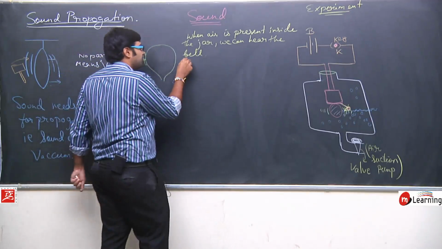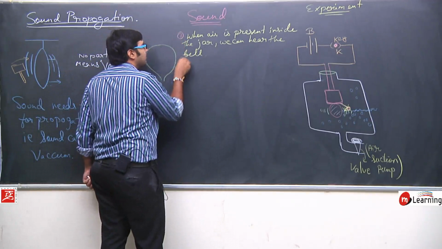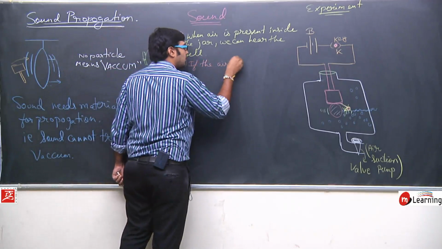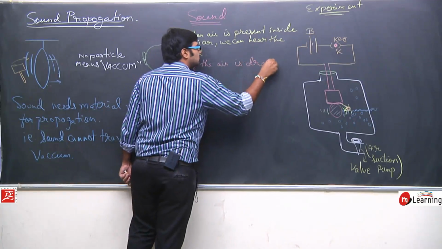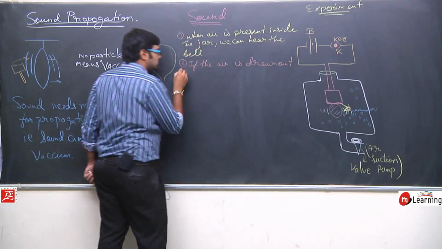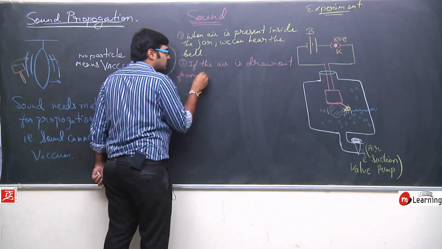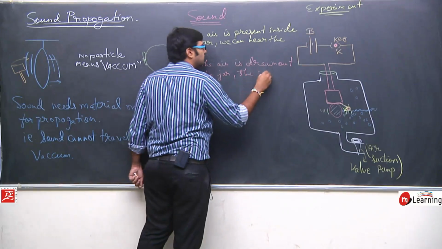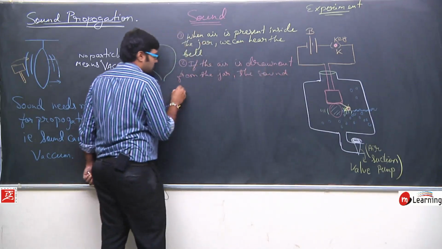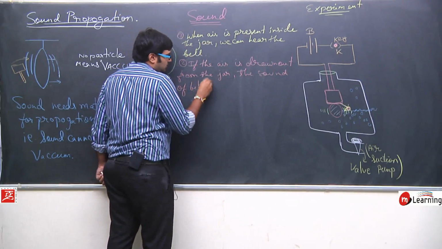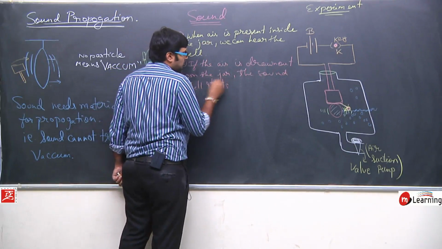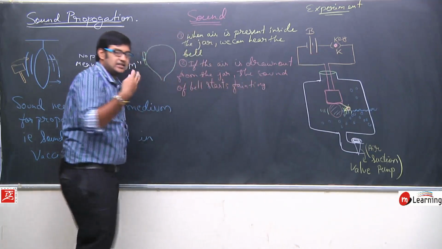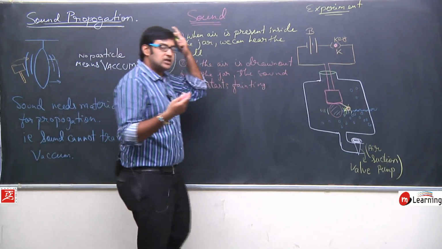So we will say, if the air is drawn out from the jar, the sound of the bell starts fainting, okay, it will start decreasing, you will not be able to hear the sound, okay.